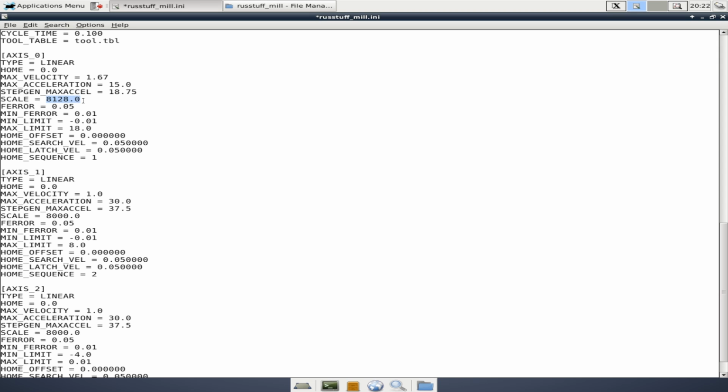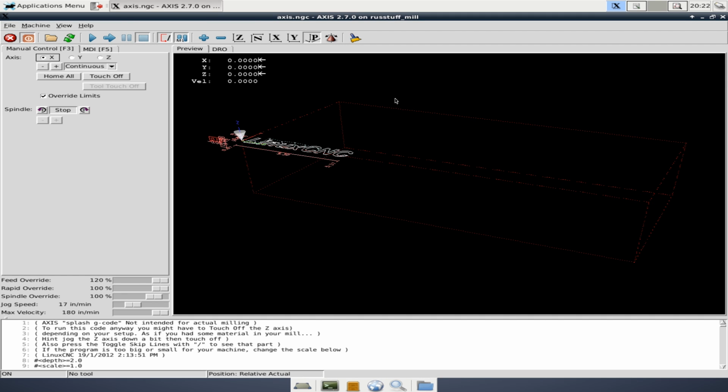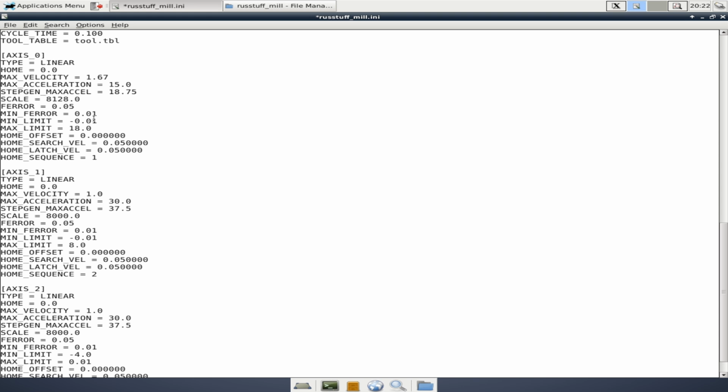Scale is our steps per inch. There happens to be 8,128 based on my screw and microstepping setup. We have min limit and max limit. These are actually your soft limits, which is this red box. We're going to leave those the same for the x-axis, that's fine.